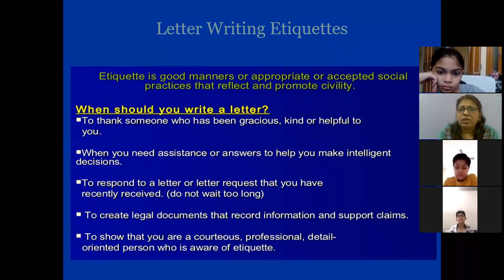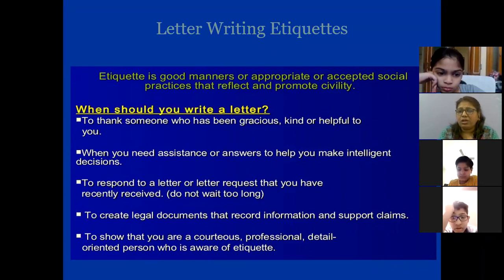Second is when you need assistance. Assistance means you need help or answers to help you make intelligent decisions. When you want to make proper and good decisions, at that time when you need help, you write letters. Third, to respond to a letter or letter request that you have recently received.